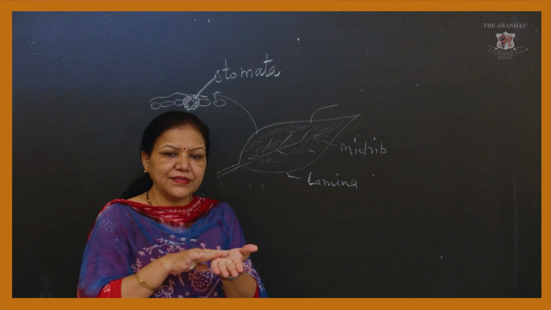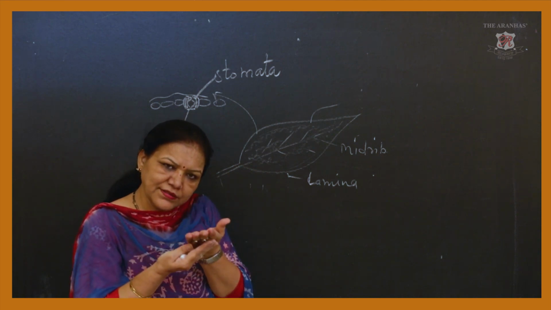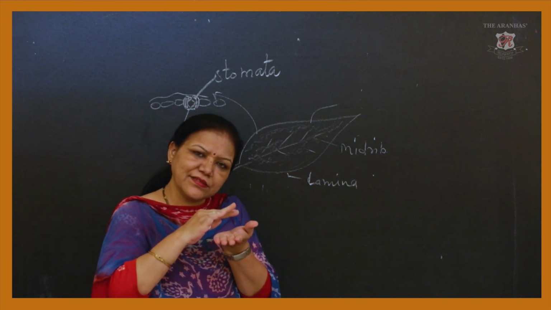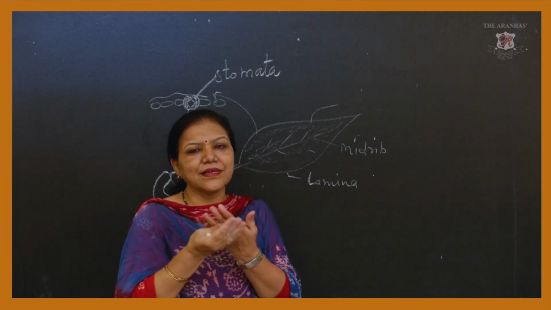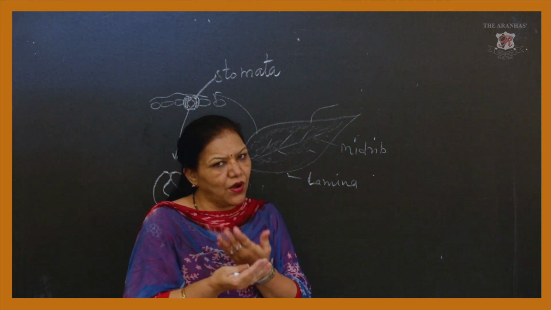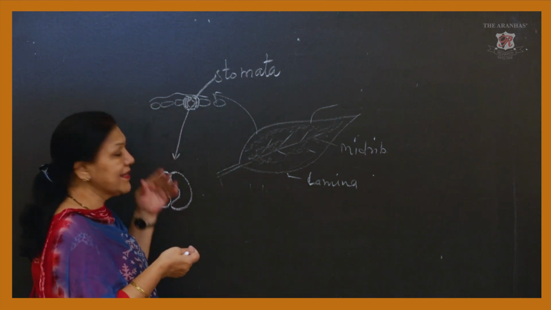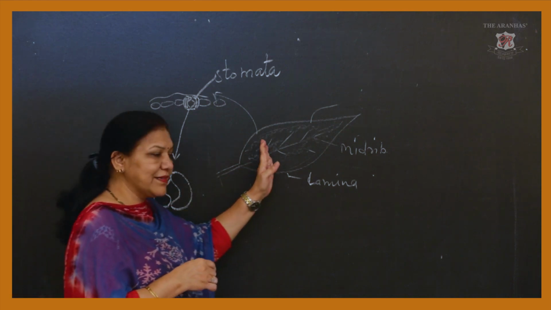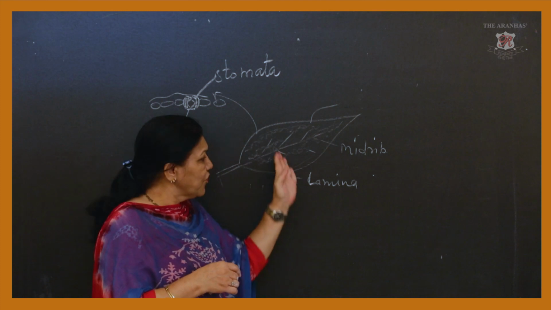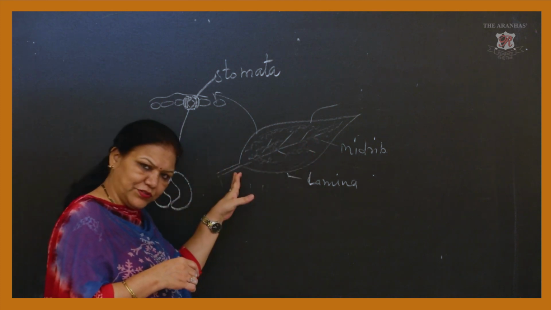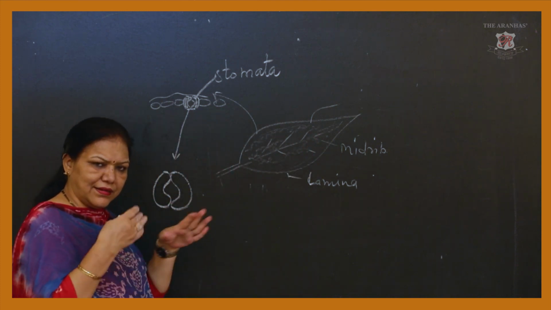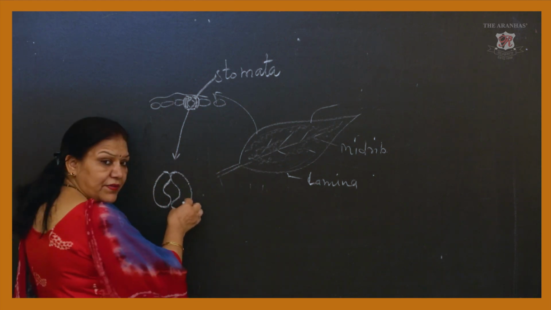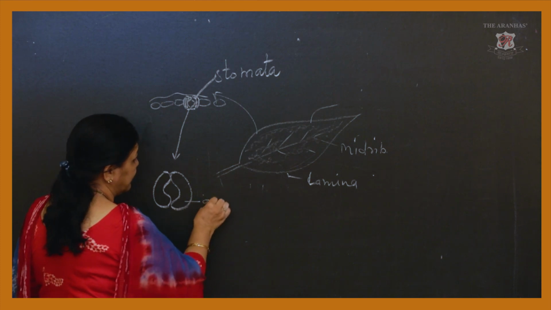See, this is the ventral side of my palm, this is the dorsal side, okay? In the same way the leaf also has one glossy structure, which is the ventral side, and some rough structure, which is the dorsal side. So the stomata are more often present on the dorsal side of the leaf. Dorsal side means the back side of the leaf. The front side also has them, but very few stomata, okay? The reason we will discuss afterward, but then this type of stomata are present, which is called a guard cell.